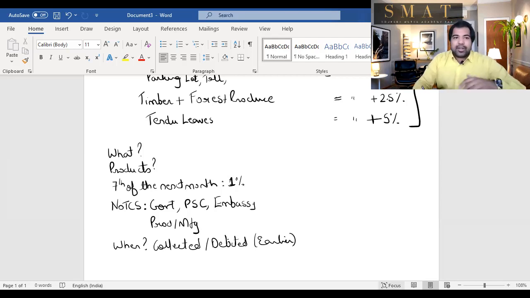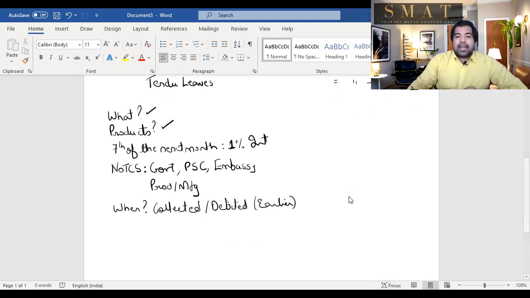So what is TCS? It's not a different tax. It's a part of your main tax. You can take a credit of it. What are the products? Alcoholic car, scrap mineral 1%, parking lot, toll plaza 2%, timber 2.5%, and Tendu leaves 5%. That's the rate, and those are the products. The amount has to be collected and paid by the 7th of the next month, else 1% interest, 1% per month or part of the month. No TCS when it's for production or manufacturing. No TCS when it's government, public sector company, embassies, consulates, etc. It should be collected or debited, whichever is earlier. That will be the time of TCS. That is the time which you will consider, and next month you have to pay to the government. Perfect. Guys, this is section 206C.